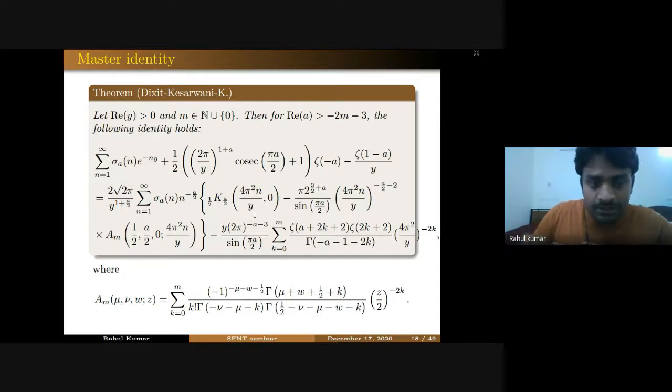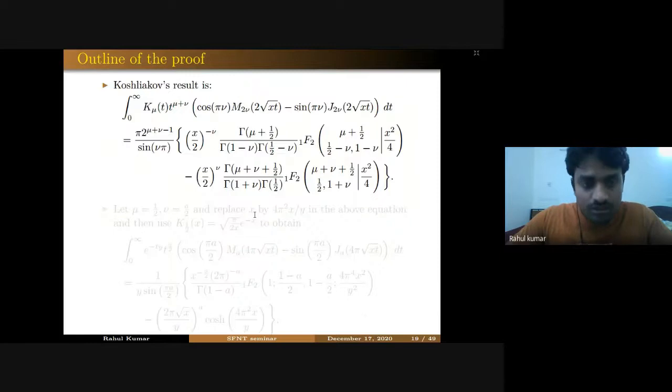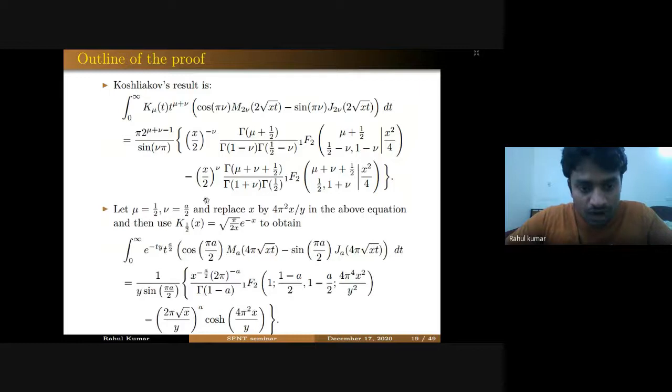So now let me give you some outline of the proof, how we arrive at this result. This is the result of Cauchy-Lakov, as I have discussed in some previous slides. What we did here is take mu equal to half, make some change of variables, and use the elementary result that K half is nothing but an exponential function.